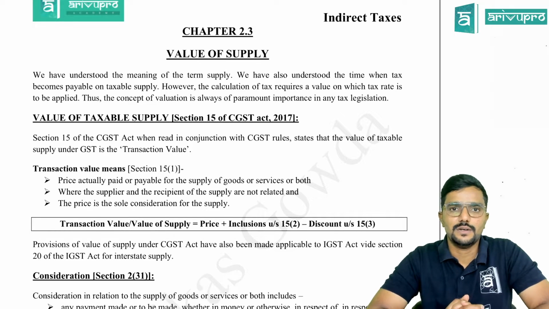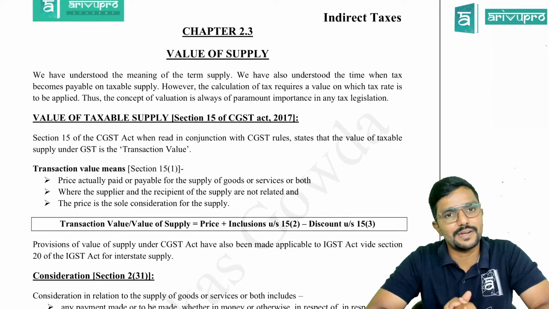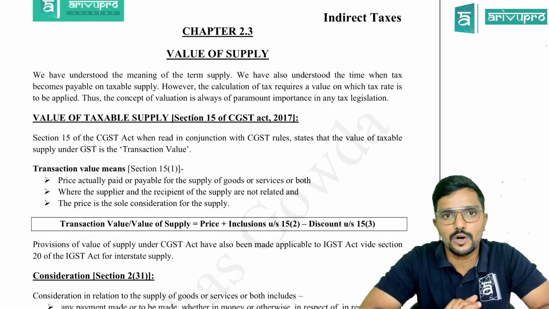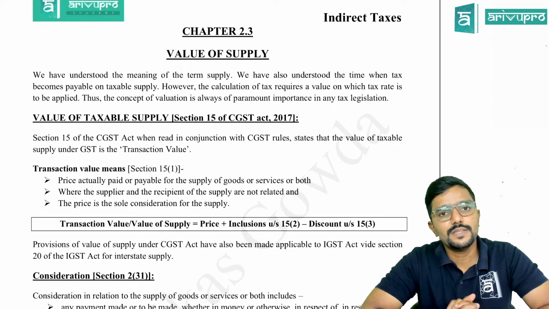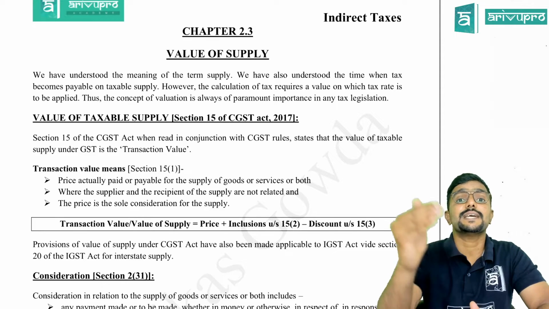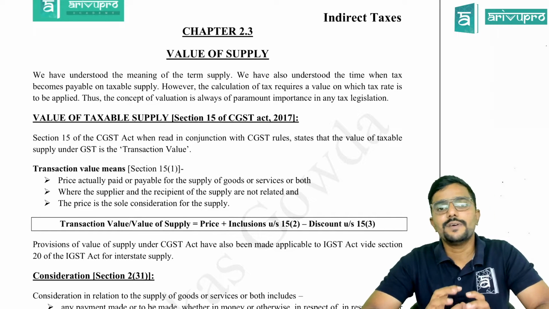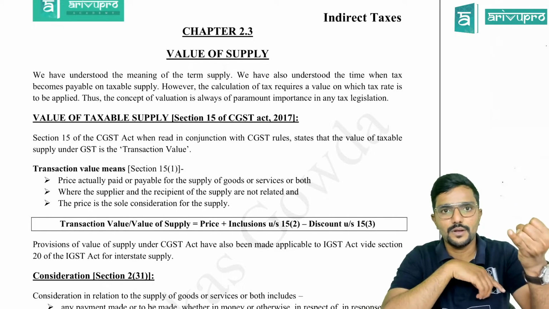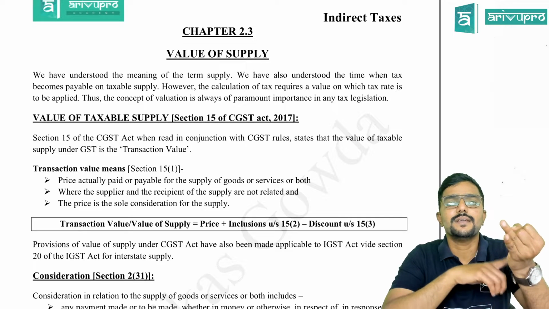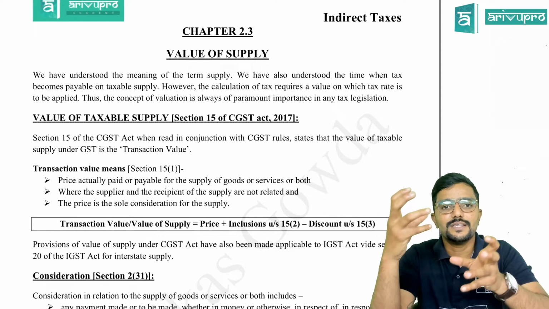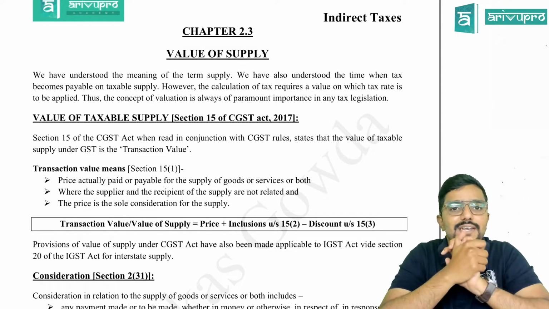Then we also learned in section 9 who is liable to pay tax: whether the supplier, the recipient, or in 3 special cases, the electronic commerce operator as per section 9.5. Then in sections 12, 13 and 14, we learned when the supply has taken place. Now we have decided who is liable to pay tax and when we are liable to pay tax. Now on what value are we liable to pay tax? Because whenever I am paying tax, there should be some amount on which tax is calculated.